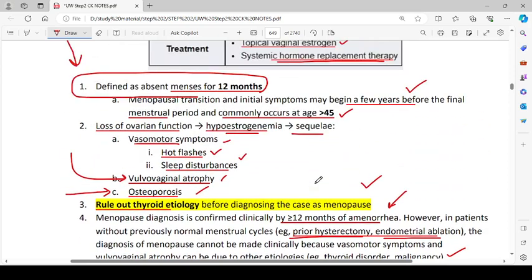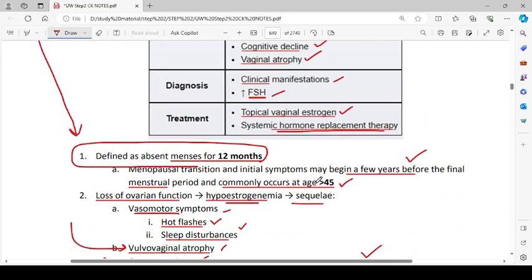I just forgot the point I was trying to highlight. Okay.